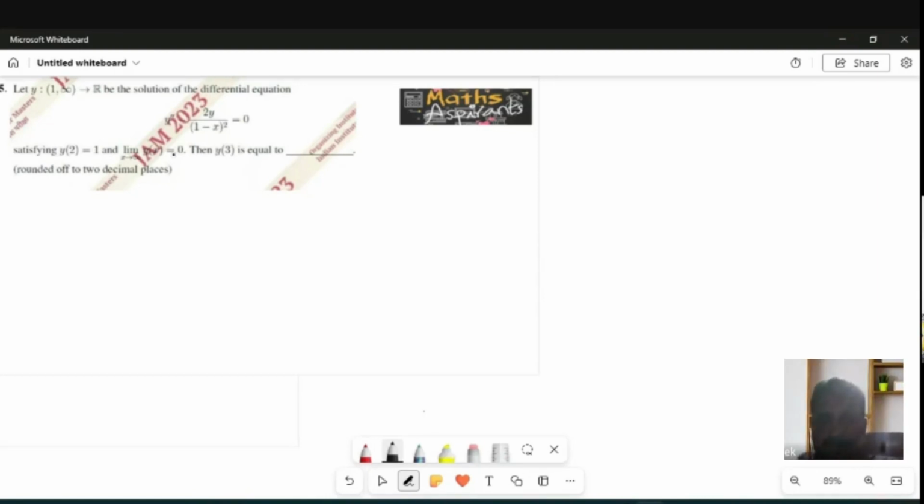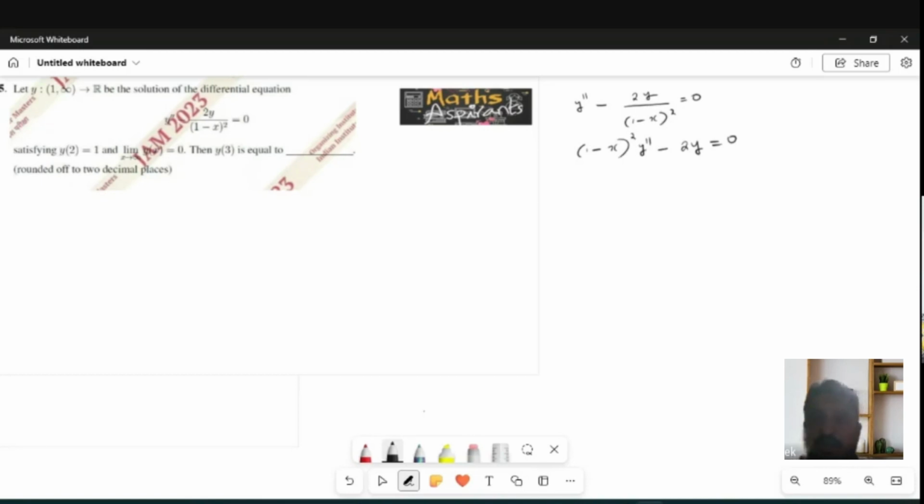See, then y double dash minus 2y over (1 minus x) whole square is equal to 0. Multiply throughout by (1 minus x) whole square: (1 minus x) whole square y double dash minus 2y is equal to 0.